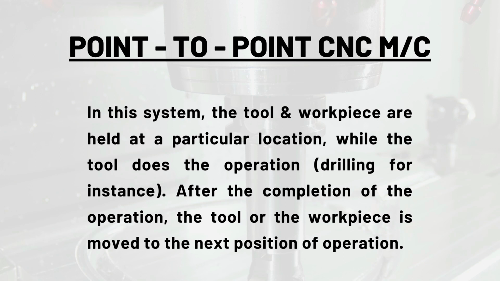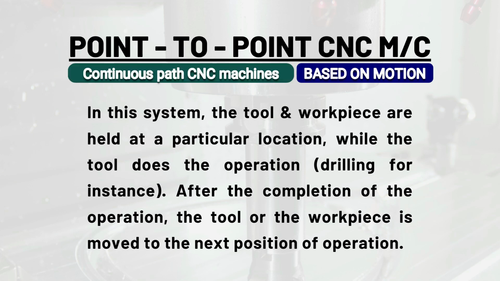Let's discuss different types of CNC machines. The first is the point-to-point CNC machine. These types of CNC machines are based on motion. They are also known as continuous path CNC machines.